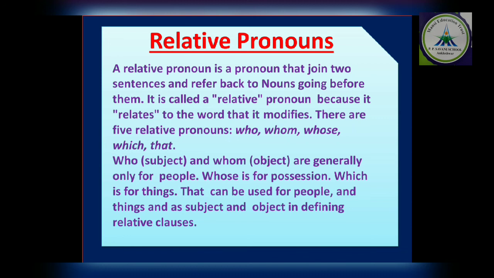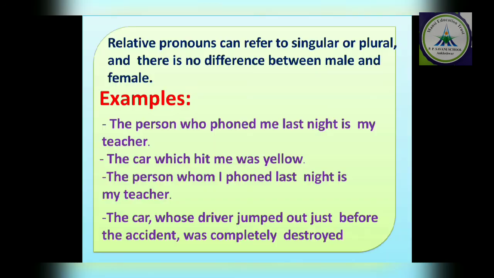Who is used as a subject, whom is used as an object, whose shows possession, which is used for a thing, and that can be used for people and things together. Okay? A relative pronoun can refer to singular or plural, and there is no difference between male and female. For both, we use the same word. The person who phoned me last night is my teacher. Here it is not showing you the gender. A few examples are also there.